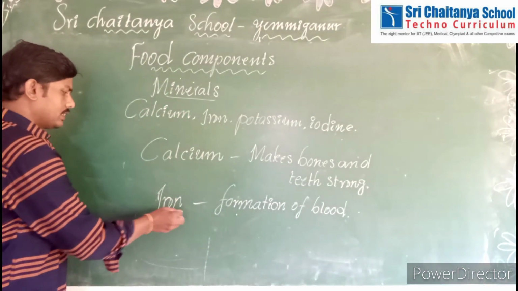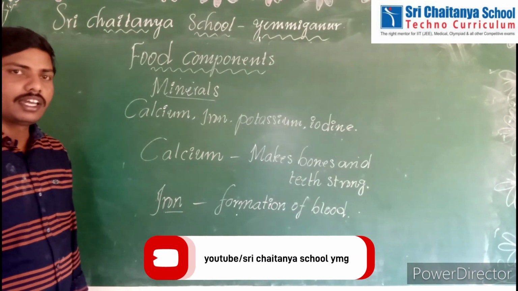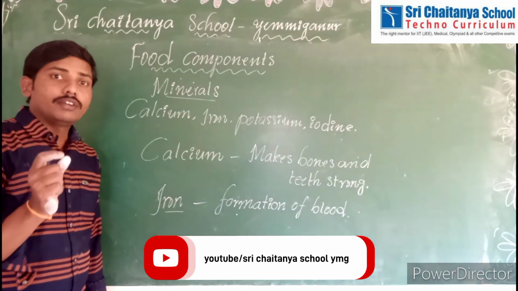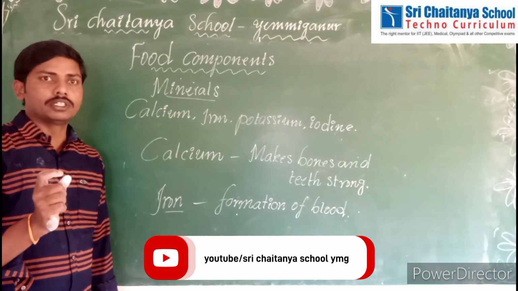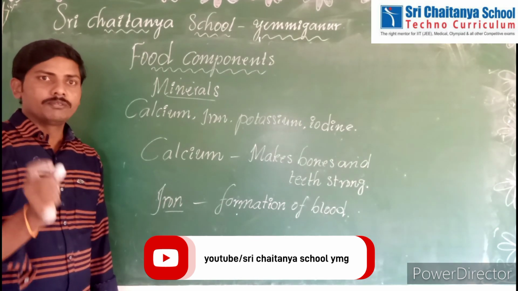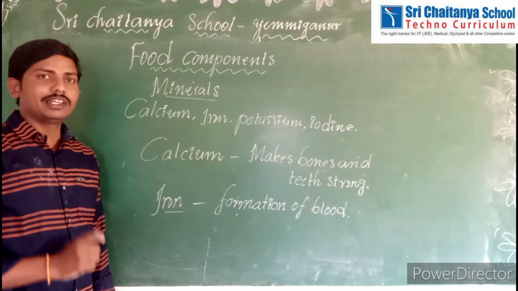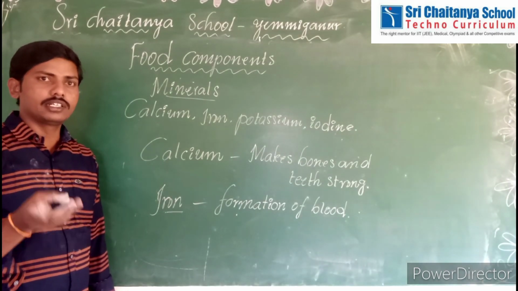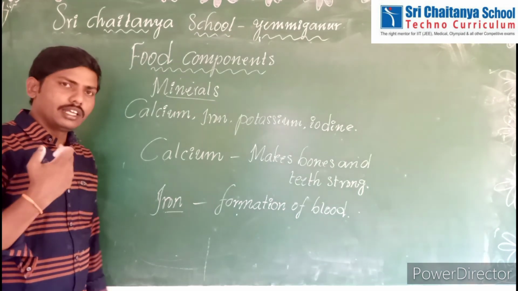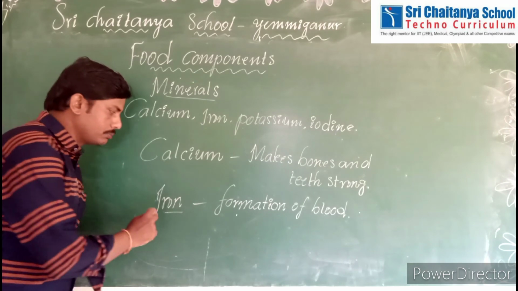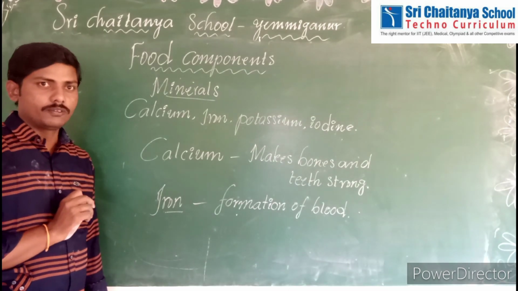Okay, which foods are rich in iron mineral? Yes, you know, leafy vegetables. Leafy vegetables and jaggery are rich in iron mineral. Leafy vegetables such as coriander, mint, and different leafy vegetables are rich in iron mineral, and jaggery is also rich in iron mineral.